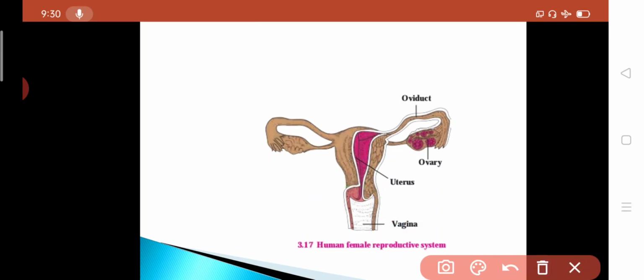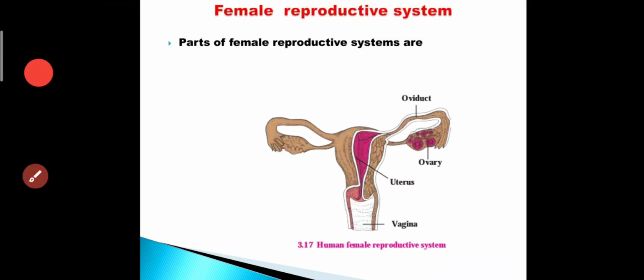Means the female reproductive system is composed of oviduct, ovary, uterus and vagina. Now one by one we are going to learn about these parts.